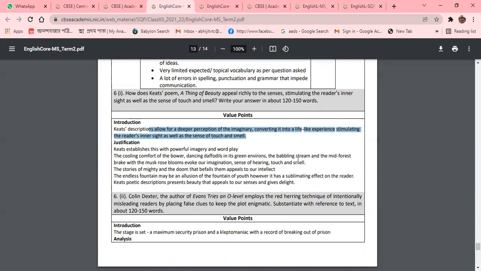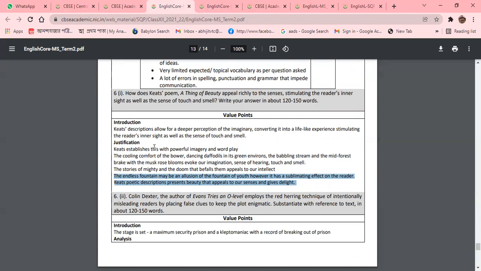That is the introduction. They have started with the introduction, and after that comes the justification, the imagery and the wordplay. The cooling comfort of the bower, dancing daffodils in their green environs, the babbling stream and the mid-forest brake with the musk-rose blooms evoke our imagination. The stories of the mighty, and the doom that befalls them, appeal to our intellect, and the endless fountain may be an illusion of the fountain of youth. However, yes, there is a sublime effect on the reader.